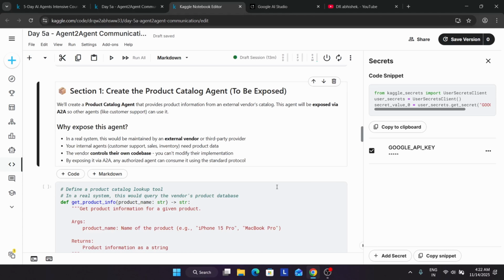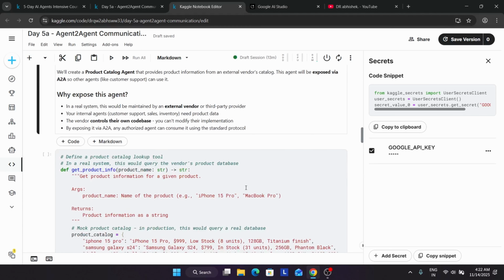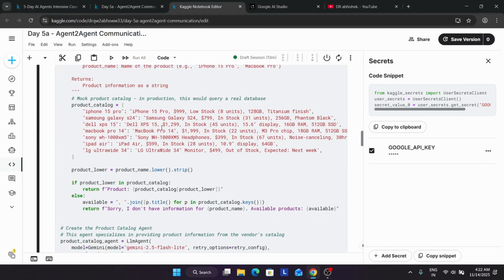Now here our internal systems, basically customer support, sales, and inventory, need product data. So the vendor will control their own code base and we will not be able to modify the implementation. They will just list the product and rates, basically whatever rates they want to sell at, and the items' availability. So here we have to define the product catalog lookup tool. It's defined over here. You can see the products are iPhone 15 Pro, Samsung Galaxy, Dell laptop, Sony earphone, and iPad.